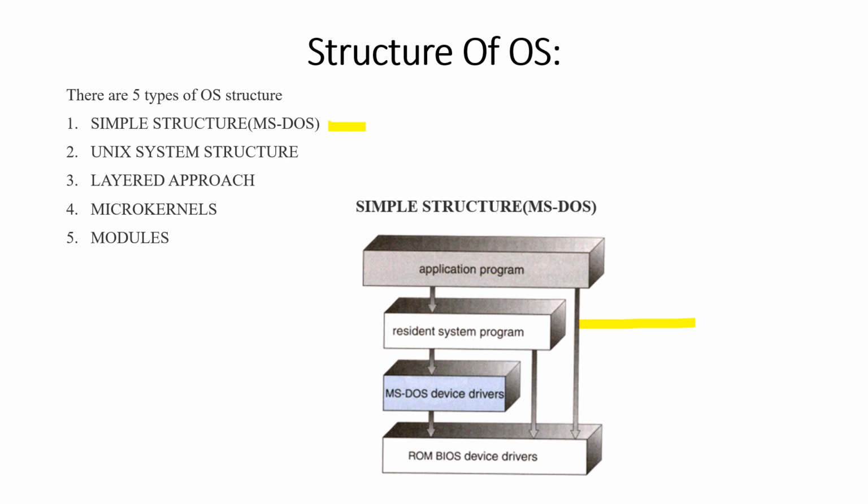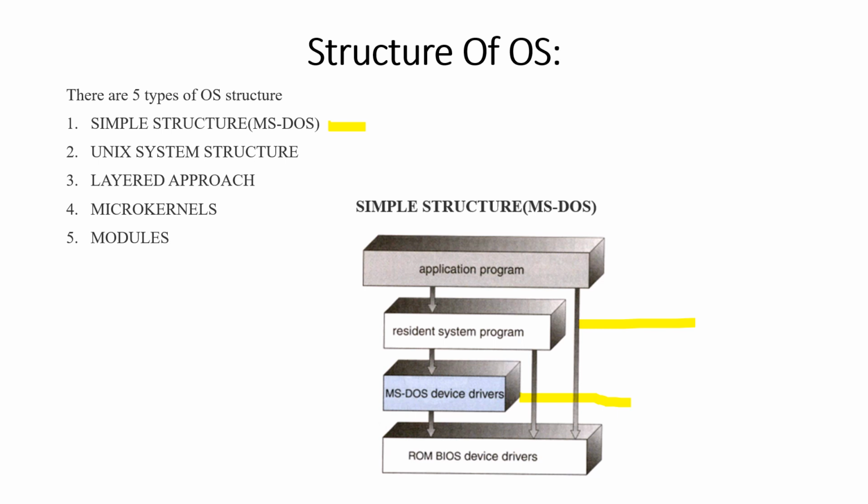Next is MS-DOS device drivers. I hope you all know this. Device drivers are very important if you want to use things like mouse, keyboard, printers, etc. So that is the MS-DOS device drivers block. Next comes the ROM BIOS device drivers. BIOS is nothing but basic input output system. So this is the structure for the MS-DOS operating system.